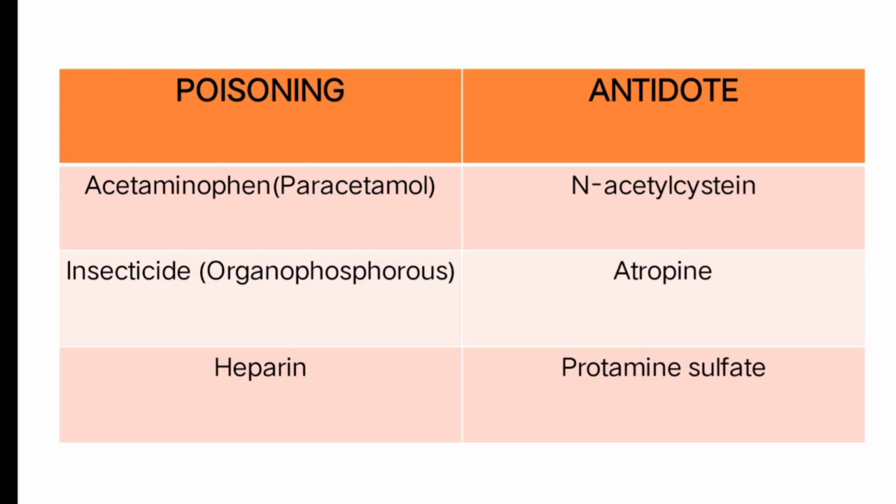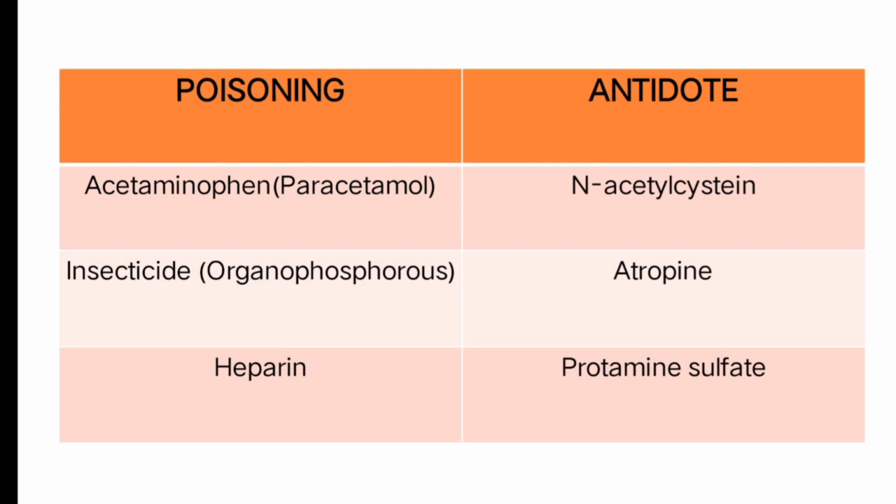The first one is acetaminophen, for example paracetamol. Sometimes if we give a high dosage of paracetamol, the antidote is N-acetylcysteine. Just remember acetaminophen, acid; in the same pronunciation we have the antidote N-acetylcysteine. Next is organophosphorus poisoning. Organophosphorus, in the same way you pronounce atropine. So the counteracting drug for organophosphorus poisoning is atropine.